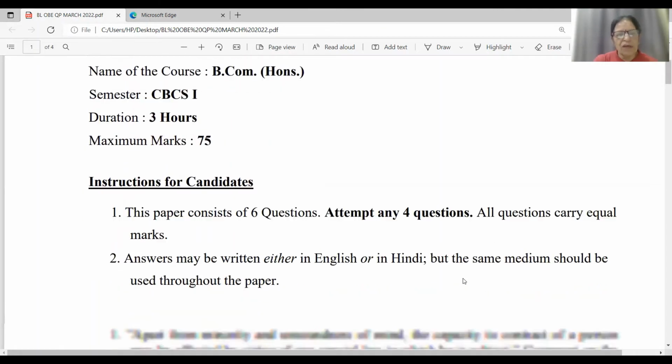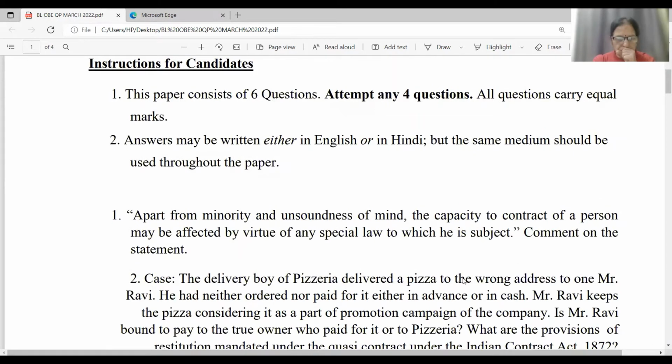Let us begin now. The very first question is before you, which is: apart from minority and unsoundness of mind, the capacity to contract of a person may be affected by virtue of any special law to which he is subject. Comment on the statement. So friends, in this question, what we have to write? We have to write about minority, and then unsoundness of mind. And then the last heading will be, friends, persons disqualified by law to which they are subject.